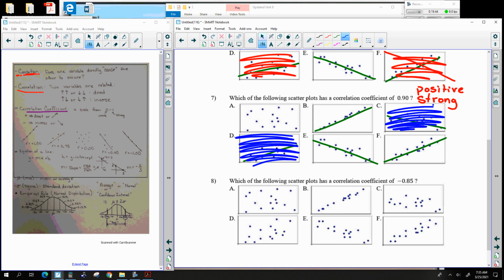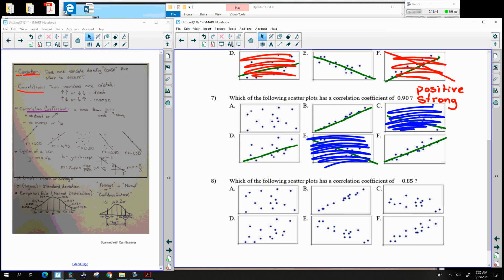Sorry, I should cross out that one. And this one is pretty much at 0. So these are all positive slopes, and this one's pretty aggressively strong. So the ones where the dots are closest to the line would probably be B right there. So it's a positive slope, and the dots are pretty close to that one.